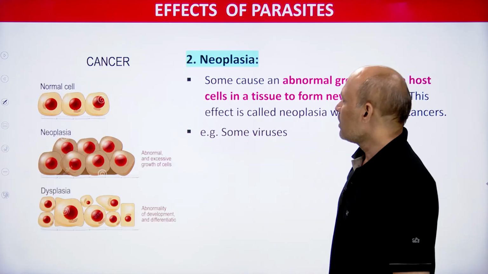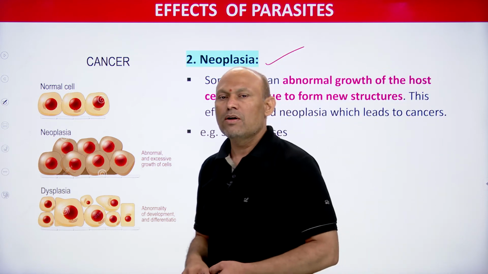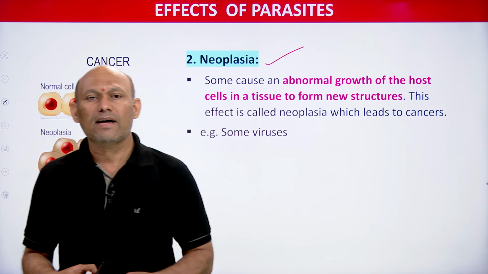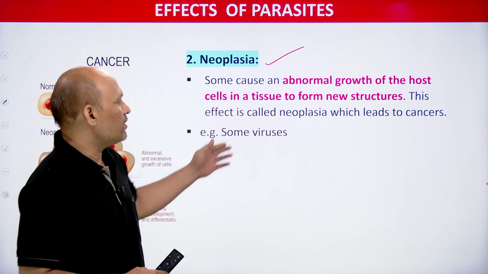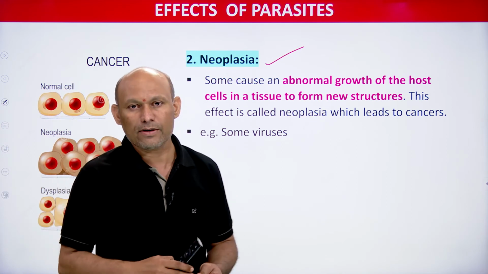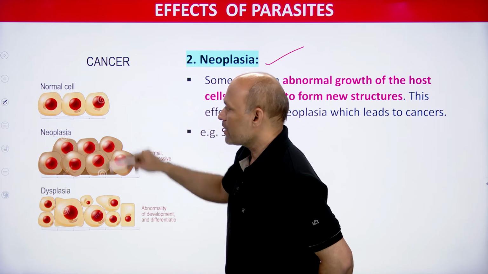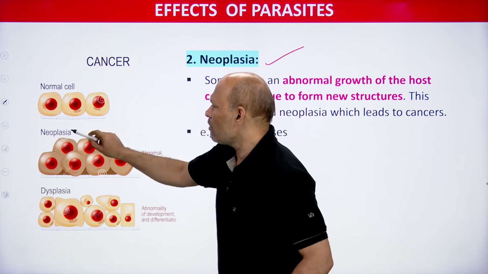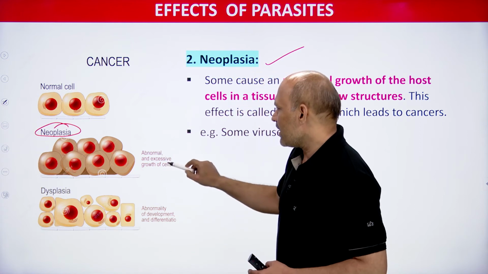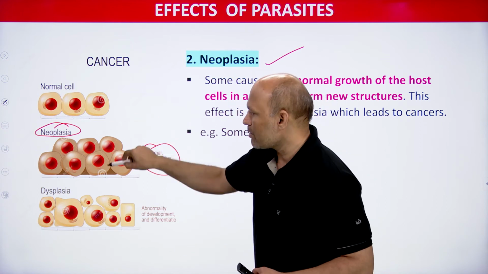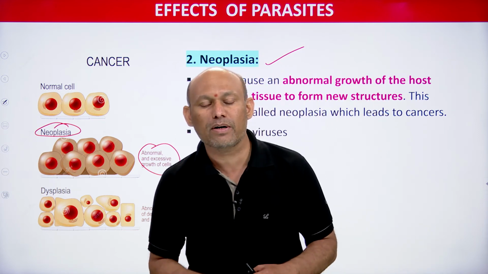And this phenomenon is called what, students? Parasitic castration. You see one more effect, students, you can clearly see, neoplasia. So what is neoplasia? Some parasites cause abnormal growth of the host cells in tissue to form new structures. You see I have shown here. These are normal cells, 1, 2, 3. In neoplasia, what happened? You see abnormal and excessive growth of cells. So that is neoplasia, you need to remember.